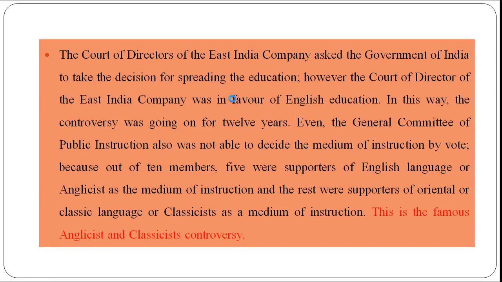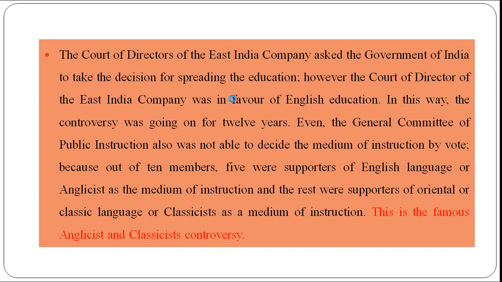Even the General Committee of Public Instruction was not able to decide the medium of instruction by vote, because out of 10 members, 5 members supported the English language and 5 members supported Oriental or classical language as the medium of instruction. So this is the famous Anglicist classicist controversy.